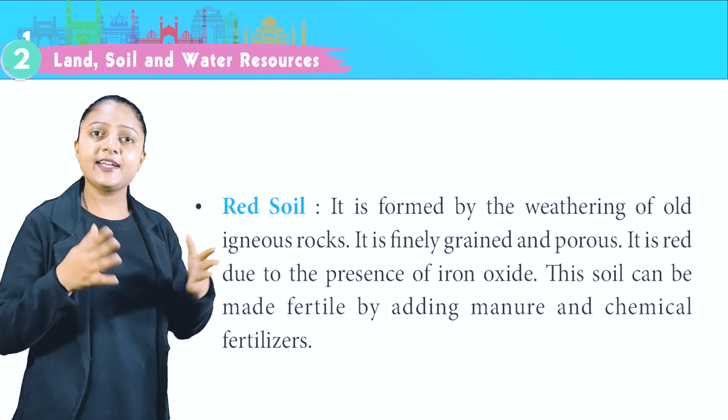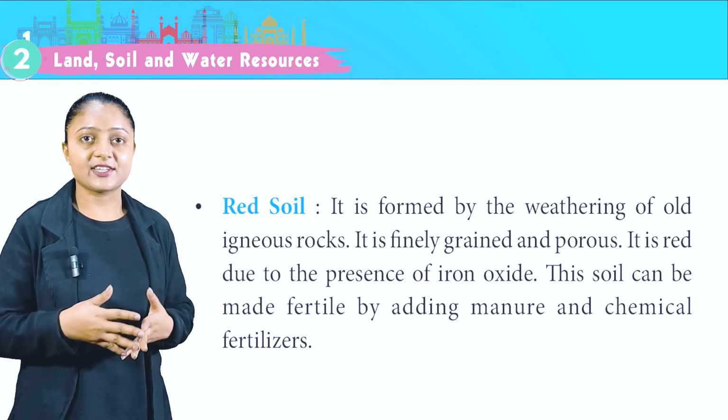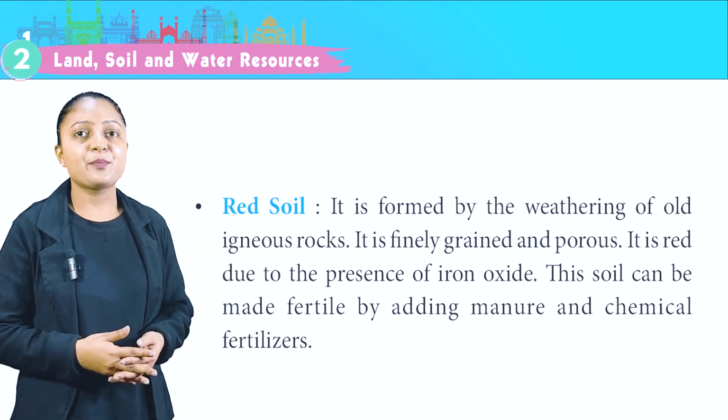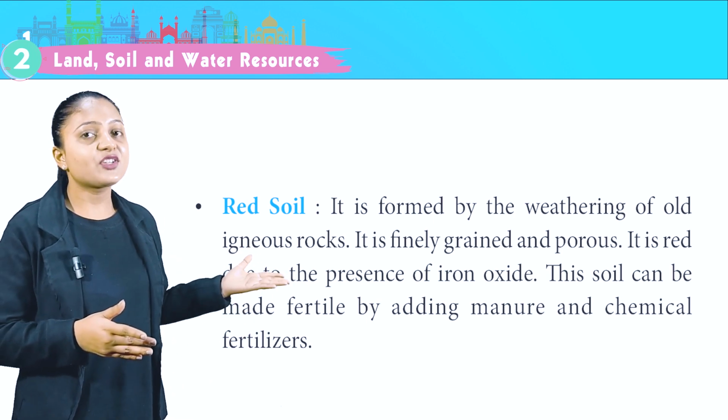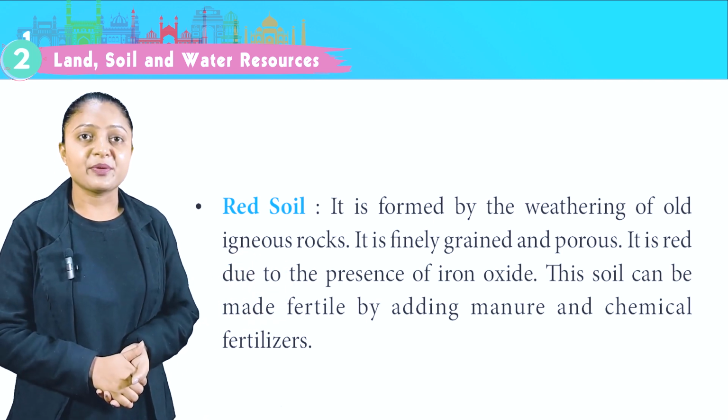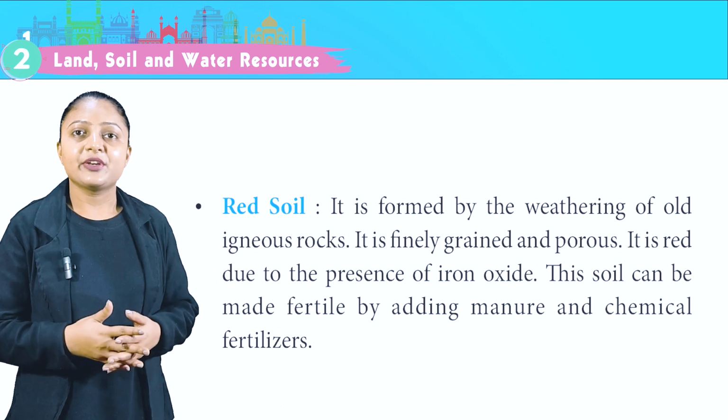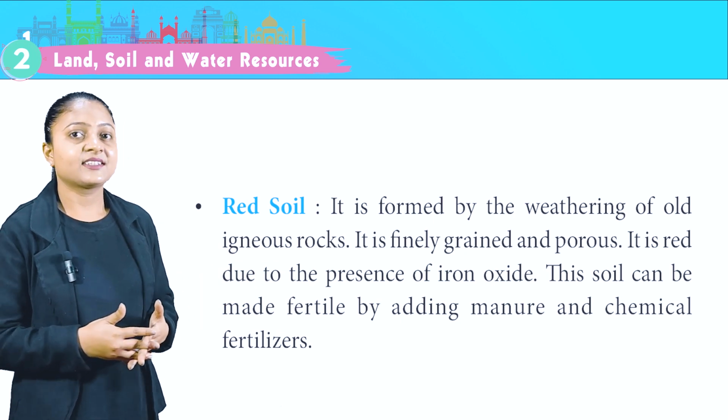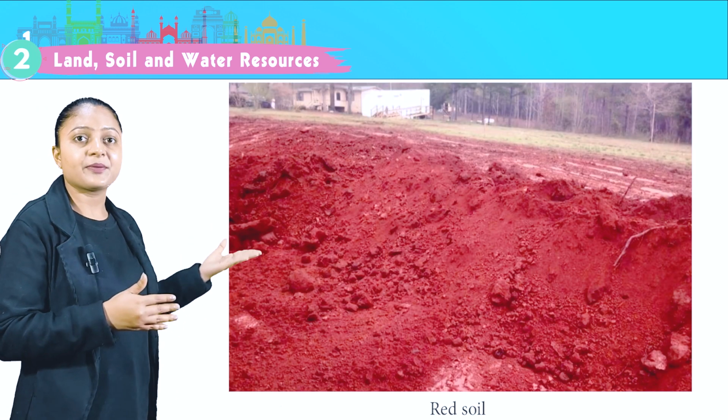Red soil. It is formed by the weathering of old igneous rocks. It is finely grained and porous. It is red due to the presence of iron oxide. This soil can be made fertile by adding manure and chemical fertilizers. This is the image of red soil.